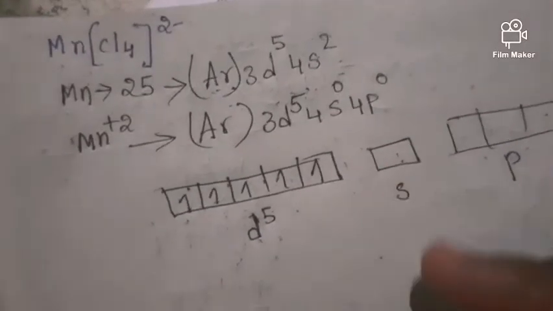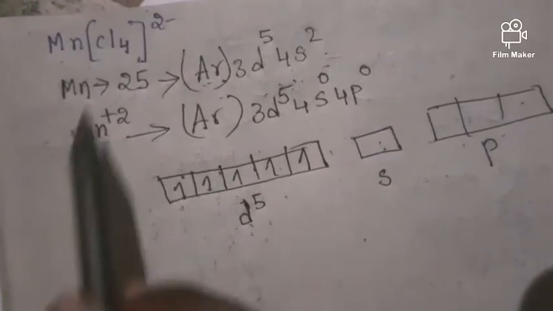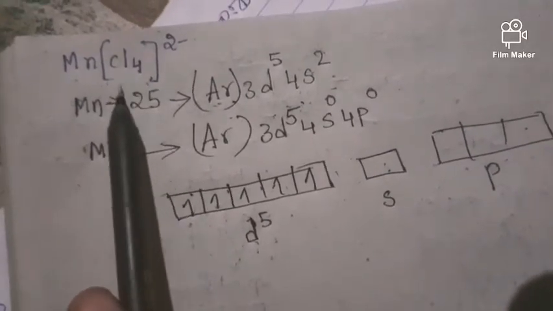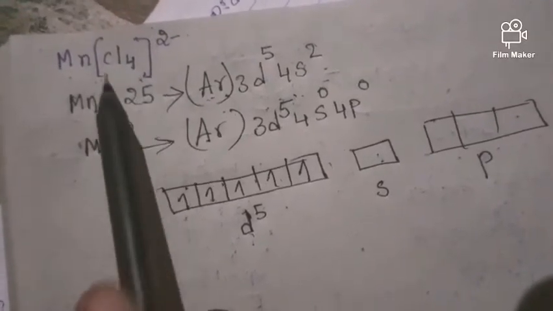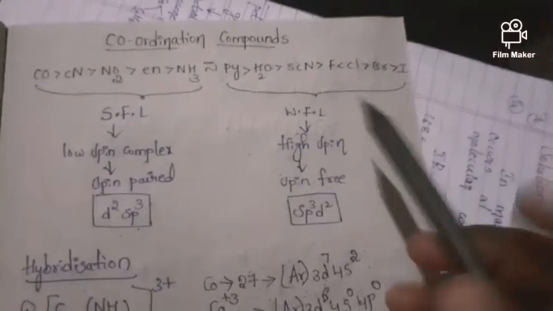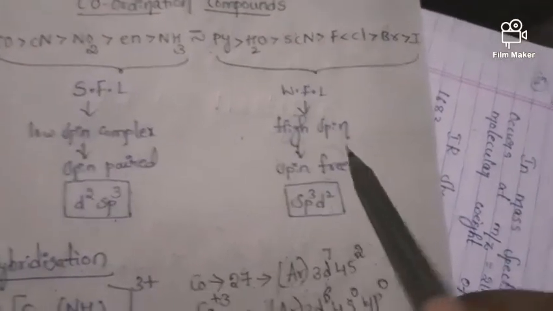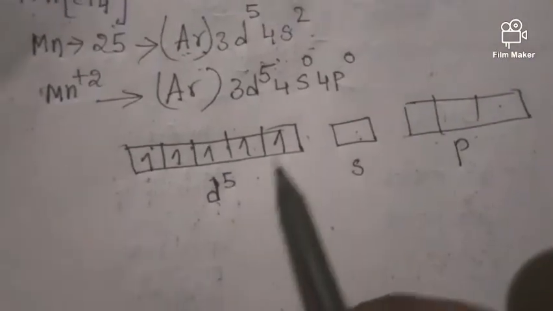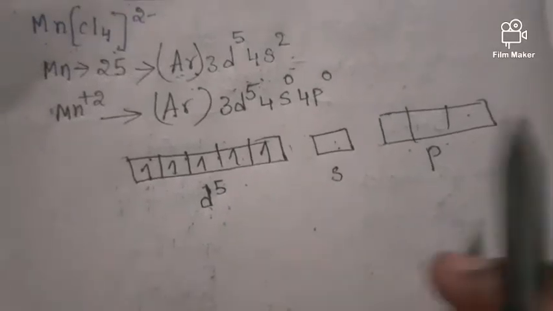Now this is very important to remember, friends. Here pairing should not occur because this is a weak field ligand. Already I told this point. In the case of weak field ligands, pairing does not occur. In the case of a weak field ligand, spin is free, that means pairing does not occur. So it should not be paired, friends. It should be like this only.